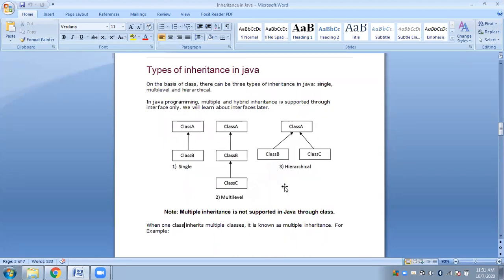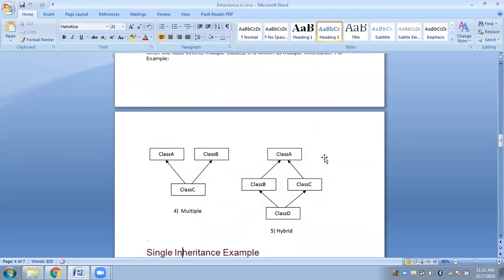Okay, this can be thought of like this: say this is your father, and say this is you and this is your brother or sister, and both of you have inherited all the properties of your father only, just for example. In that case, this is hierarchical inheritance for you. Okay, so we will discuss each one by one now.